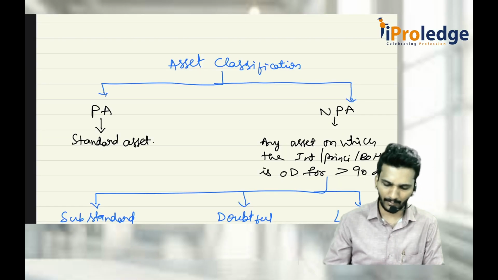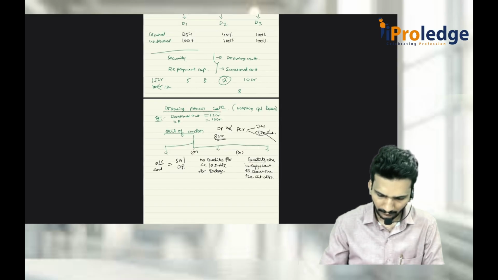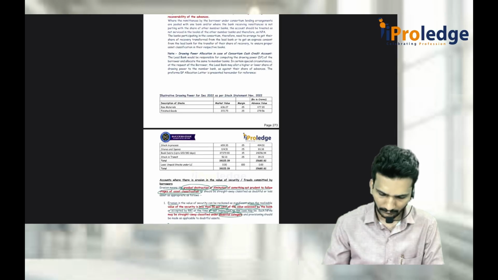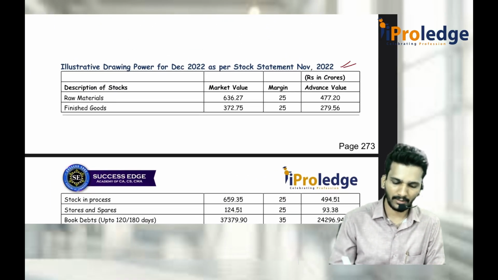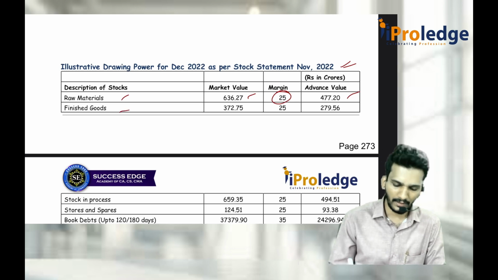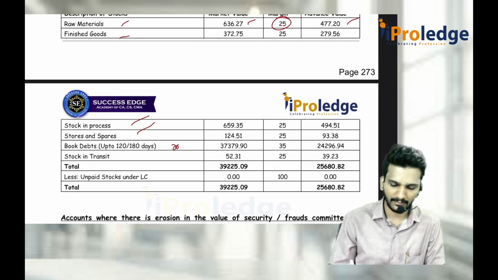If you see drawing power, that was not there in that. The drawing power calculation was a November 22 examination question. Raw materials are there worth 636 crores. They want to keep a 25% margin, so the advance amount is this much. Then finished goods, stock in process, stores and spares, and book debts, which is debtors.